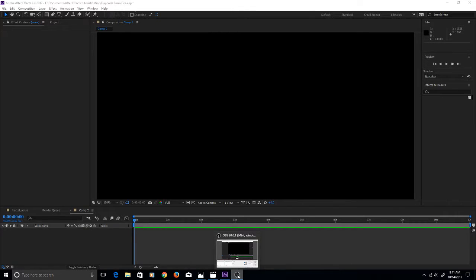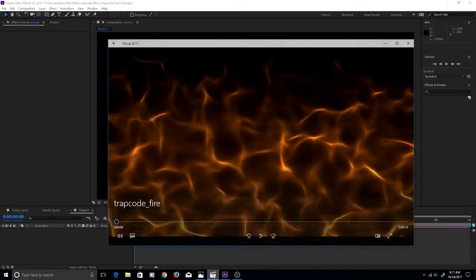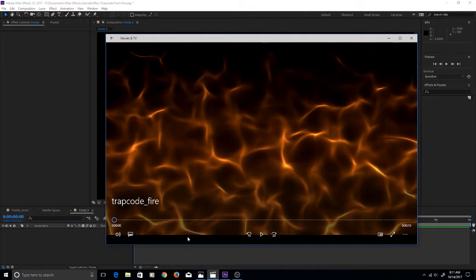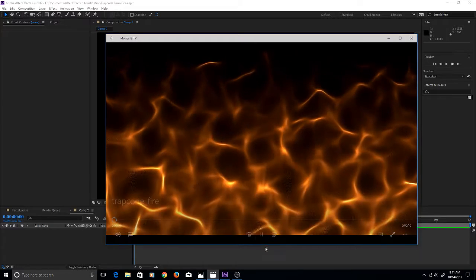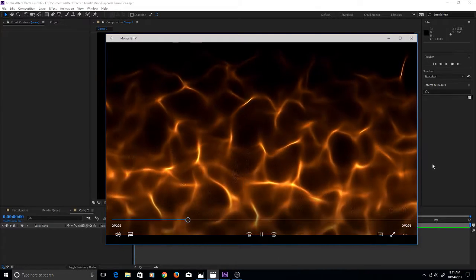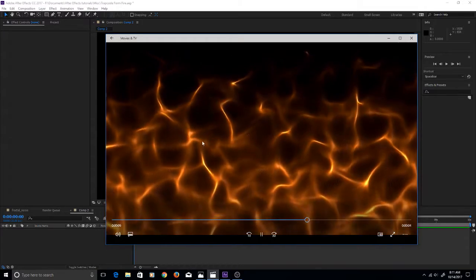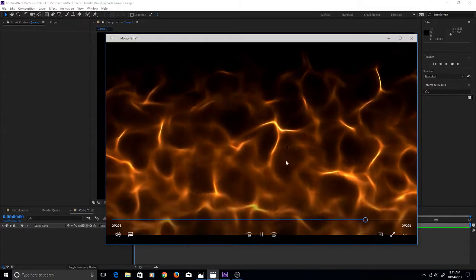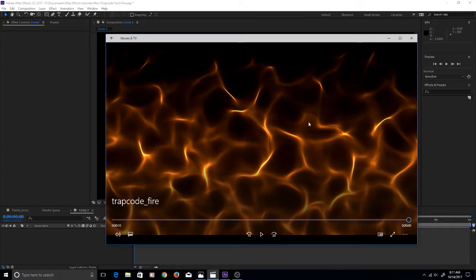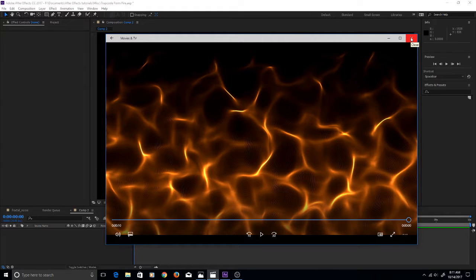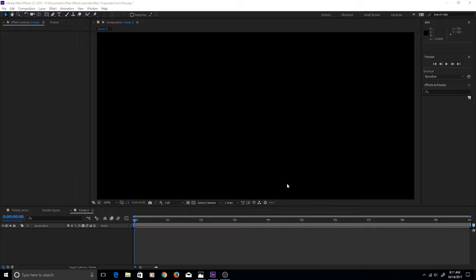Before we begin, let's have a look at what we're going to be making today. It's this fire effect right here, and as you can see, it's quite realistic. It's very organic, and it's got a nice flow to it. And we have a nice contrast with some deep blacks and some quite vivid oranges, and it's also quite customizable, as we'll find out. So let's get right into creating this.